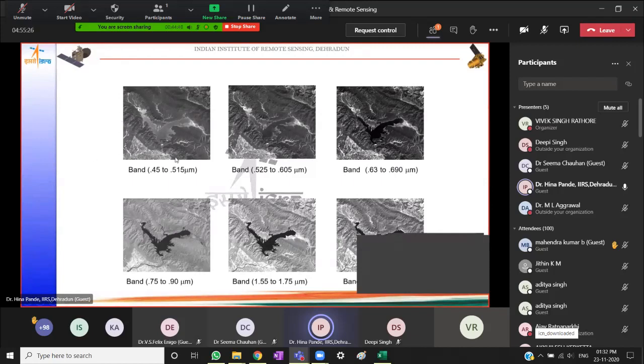So for interpretation, especially visual interpretation, optimum contrast is a primary characteristic that needs to be met. That is the difference: if it is too bright, features become overexposed and we are not able to mark boundaries. If the contrast is poor and the image is dark, again we are not able to mark boundaries. So optimum contrast is desired.